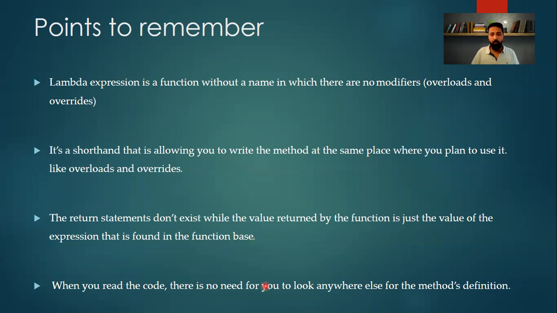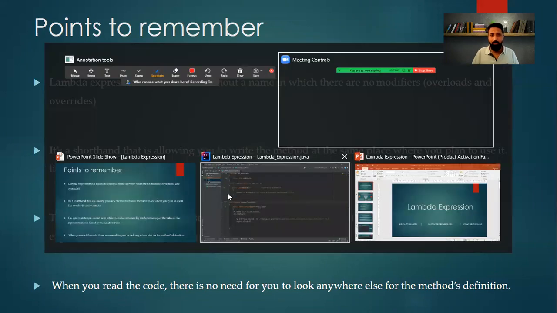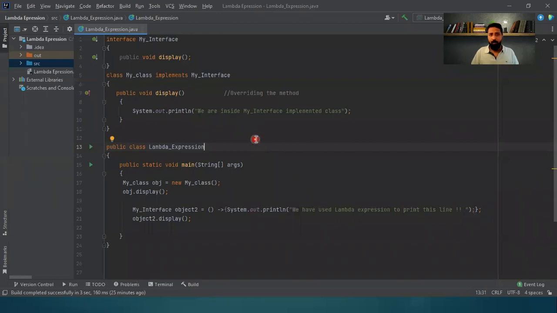Okay, and the most important thing that we have to remember is that when you read the code, there is no need to look anywhere else for the method's definition. That means you don't have to go through the entire program to see where the method has been defined, how the calling statement is working and everything. Now let us quickly go to the program.